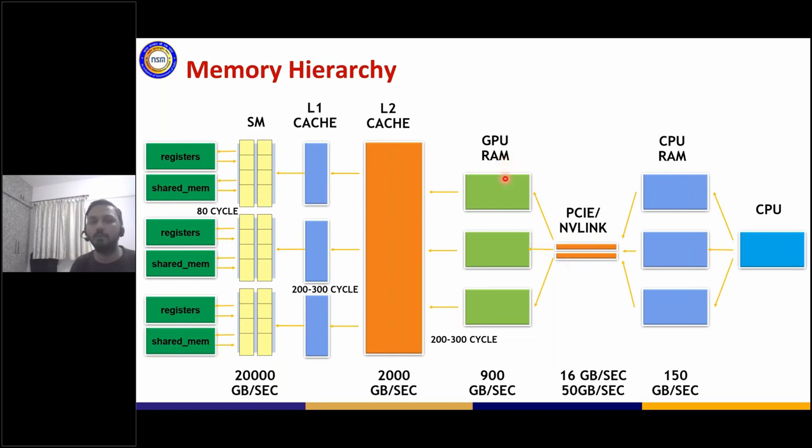So when I want to work on the GPU, first the data gets transferred from the CPU to the GPU, then it goes to the cache, and finally it reaches either the shared memory and then the registers for executing. Why is it important? Because you can see that your CPU maximum bandwidth, I told you, was around 200 gigabytes per second. My GPU is much faster.